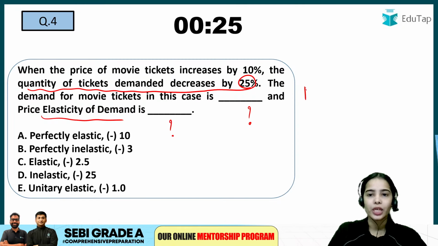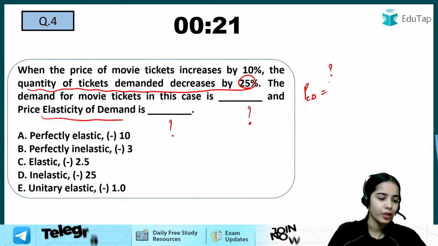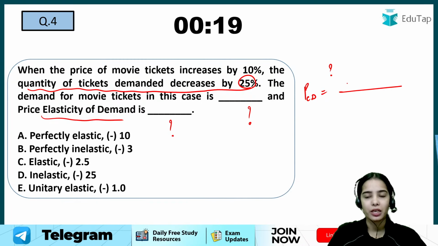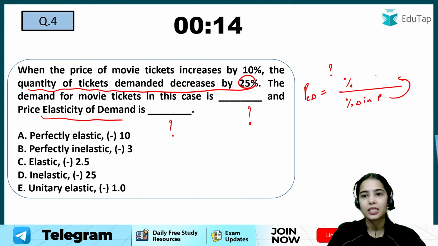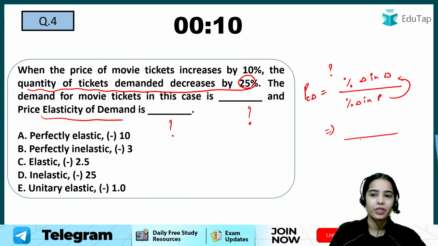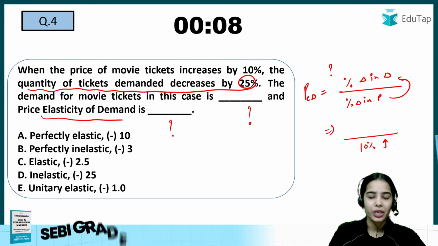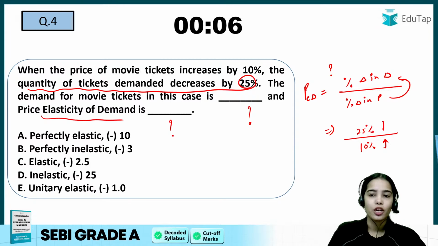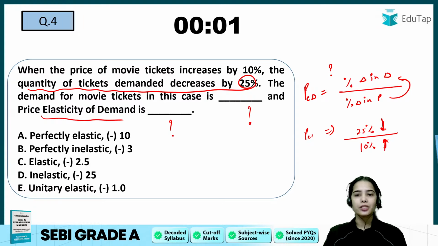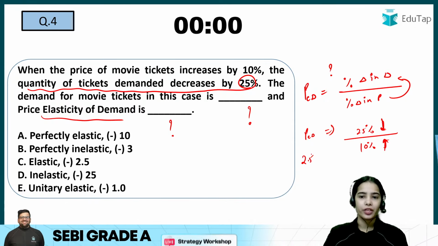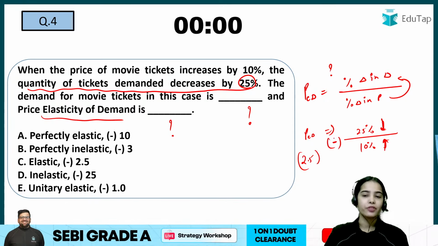I hope you know the formula of price elasticity of demand. It is the percentage change in demand divided by the percentage change in price. So if there is a 10% increase in price, there is a 25% fall in demand. With the increase in price, the demand is falling. So the price elasticity of demand is 2.5, and the negative sign shows that with the increase in price, the demand is falling.